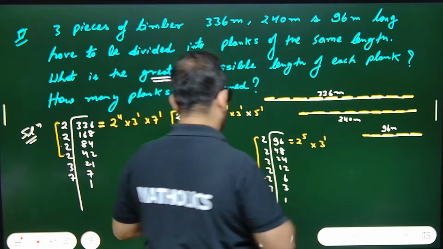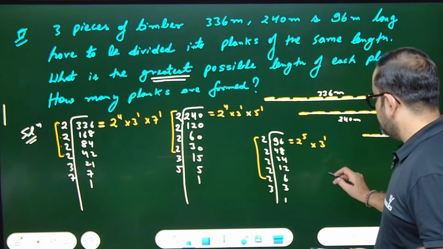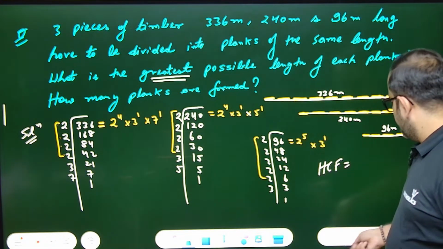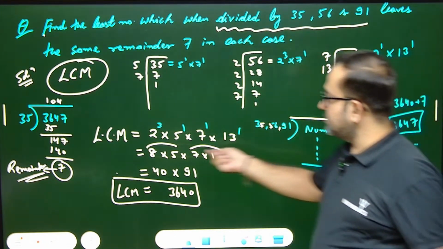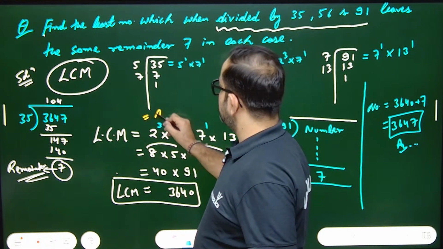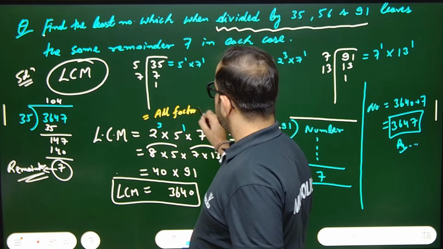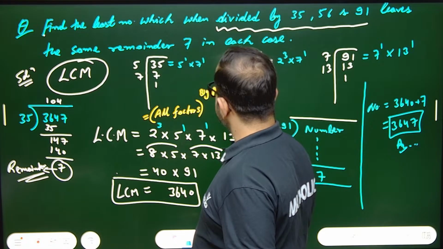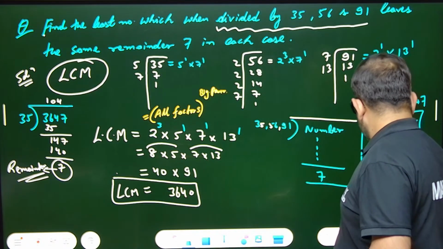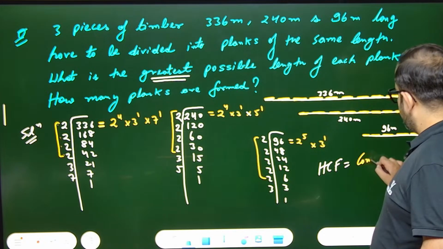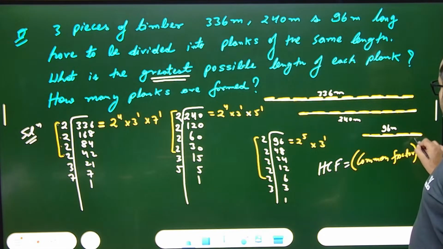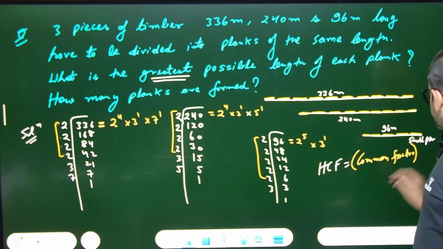Now tell me, what will be the HCF? How to find HCF? HCF is the common factors multiplied with their smallest power. What was LCM? LCM was all the factors and their biggest power. This is the way to find LCM. But how to find HCF? Common factors, and their small power. So what are the actual small powers? Tell me.